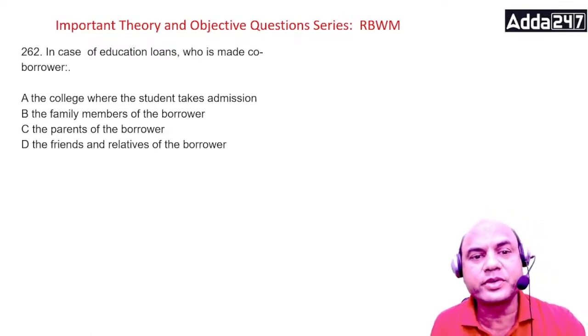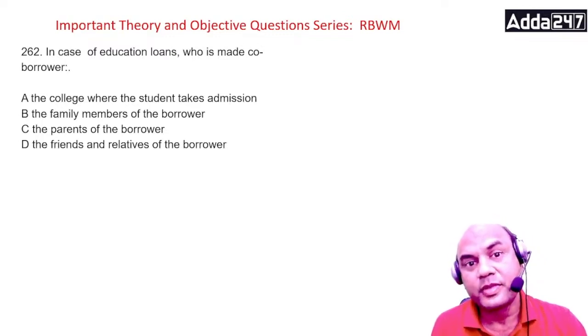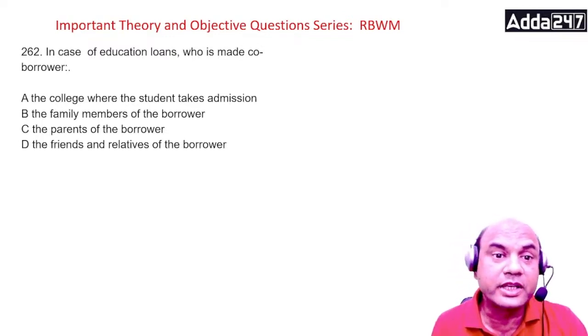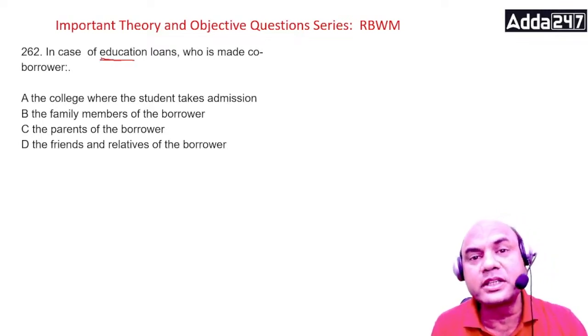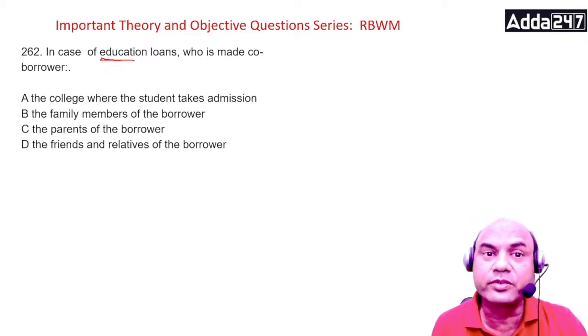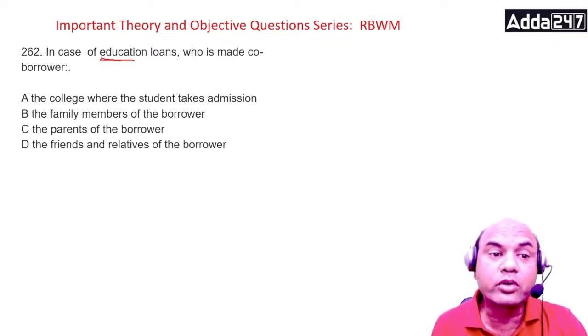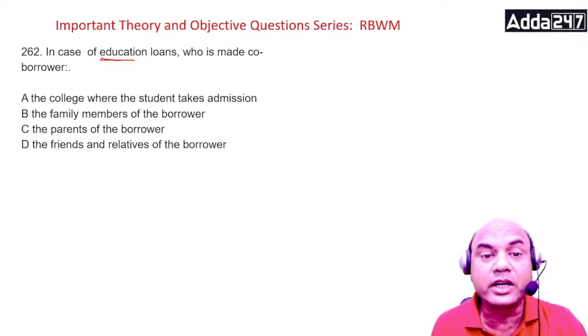In case of education loans, who is made the co-borrower? Very important question. In case of education loans, who is made the co-borrower? Education loan is given to whom? Education loan is given for the studies, generally for the higher studies. Even now the schools require the same. So who is made the co-borrower? The college where the student takes the admission.